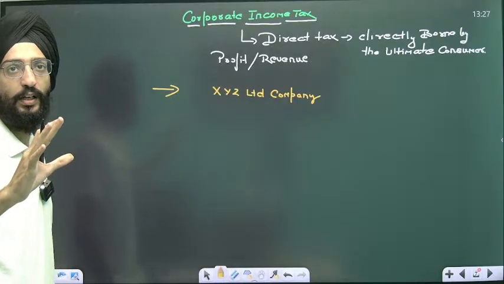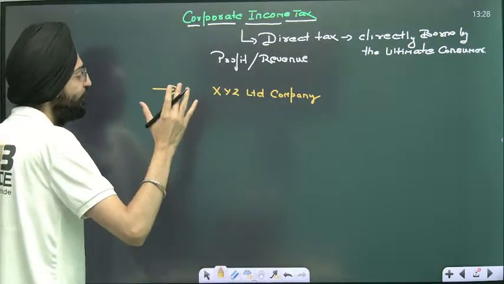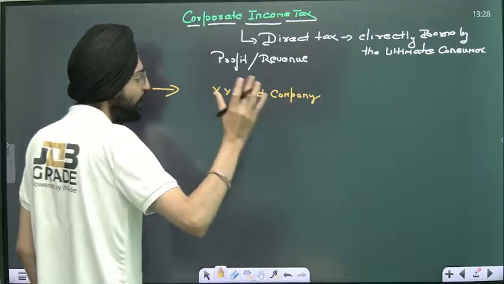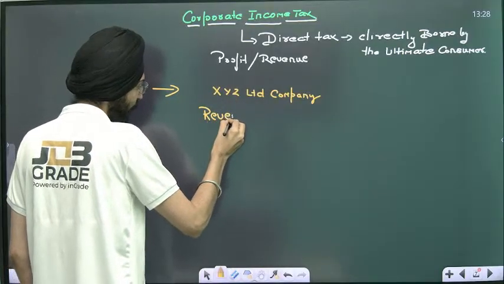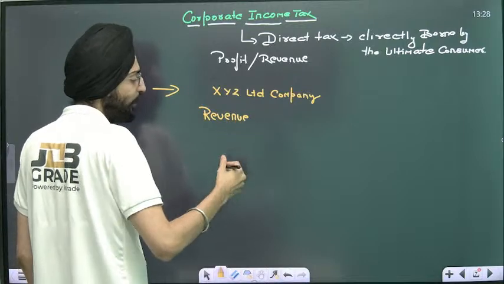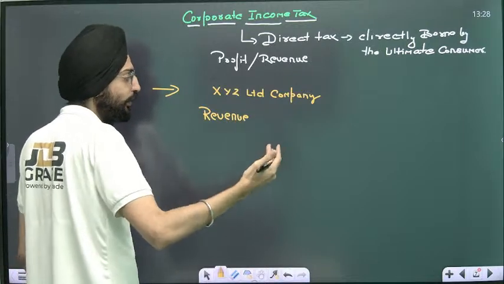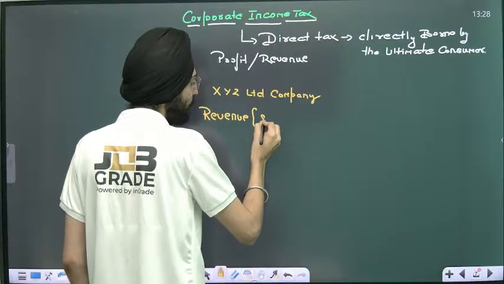This company sells soaps, and in the financial year of 23 and 24, they made a revenue. That means sales. Revenue means sales. What we call as कितनी बिक्री हुई है in Hindi. Revenue is nothing but sales.